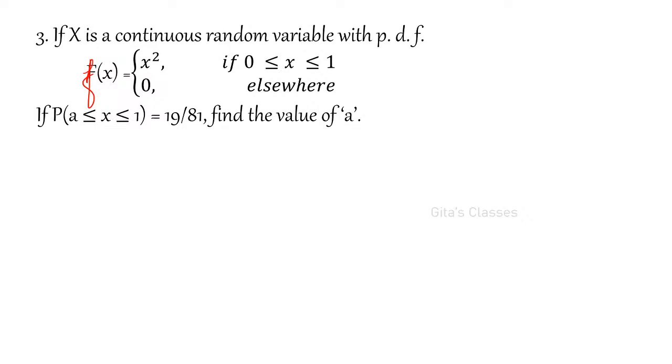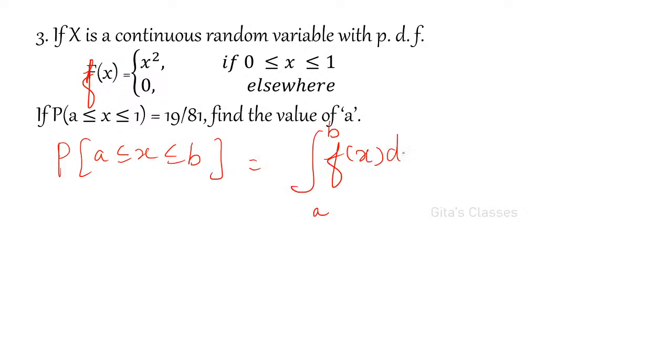So now this is the condition given. You are asked to find, you are not asked to find anything else, a very simple question. If P of this is 19 by 81, find the value of A. So what is the probability of A less than or equal to X less than or equal to B? Already we know that it is the integral from A to B of f of x dx. Very simple.